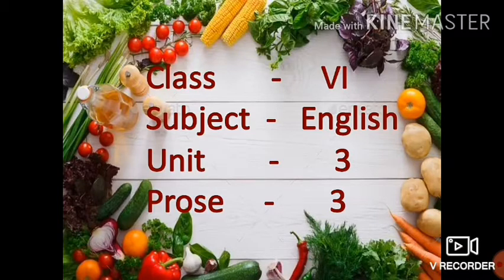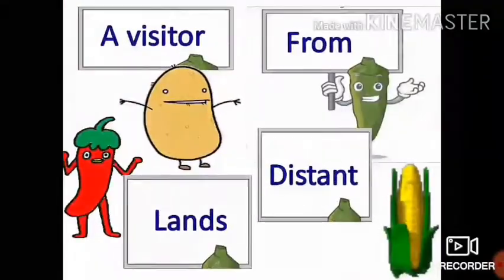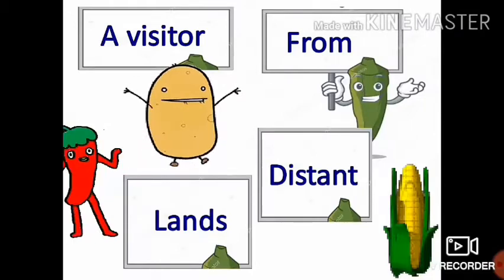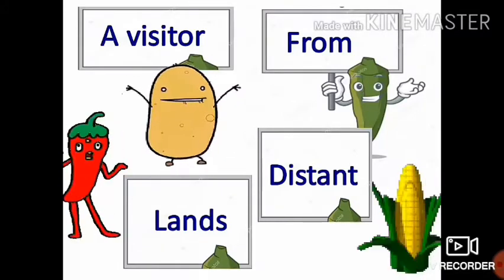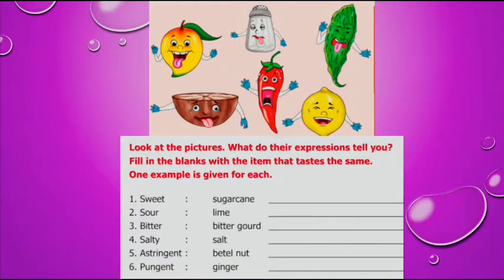In today's class, you are going to learn a new lesson. It is a very interesting lesson, children. Class 6, Subject English, Unit 3, Prose 3. Today you are going to learn Prose 3. Name of the Prose 3 is A Visitor from Distant Lands. Usually visitor means guest, is it? Now you are going to learn a lesson about fruits and vegetables and their origin.